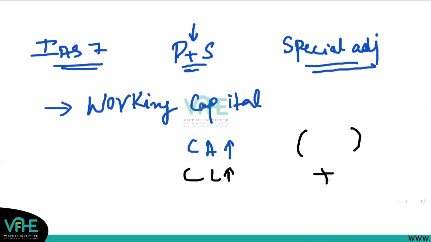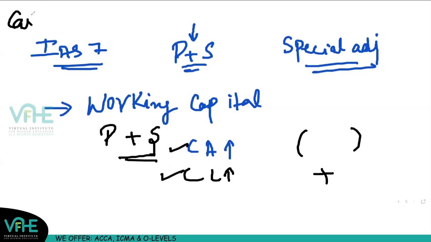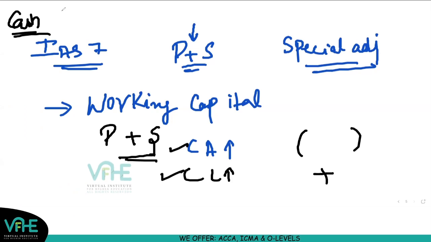So if you consolidate the accounts, your current assets and current liabilities will increase because now you will not just include the parent's current assets, but also include the subsidiary's current assets. So how to deal with that? What is it? Positive cash flow, negative cash flow? That is what is given in this chapter, plus additional adjustments related to dividends and many other things, like if you've paid the cash and acquired the subsidiary, that subsidiary is also bringing its own cash with it.